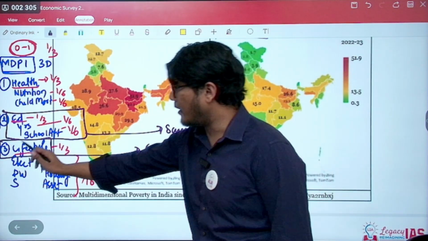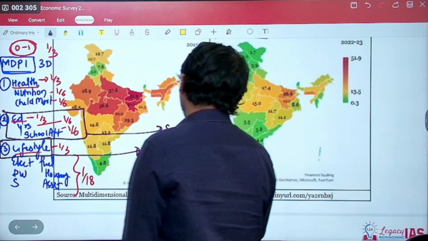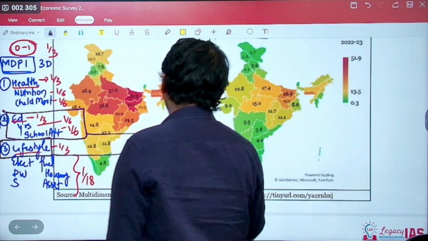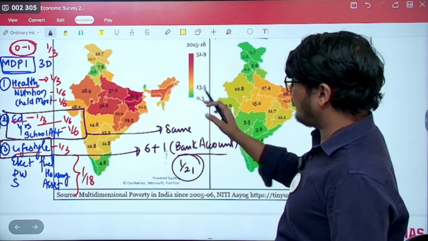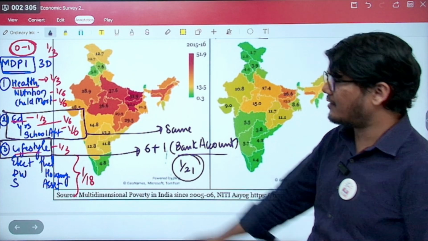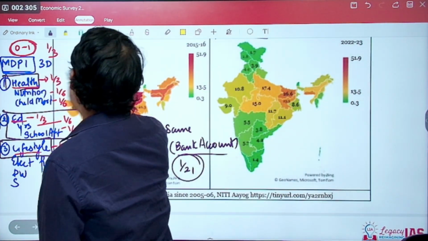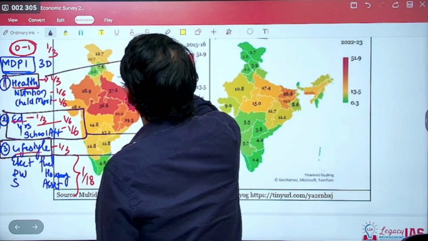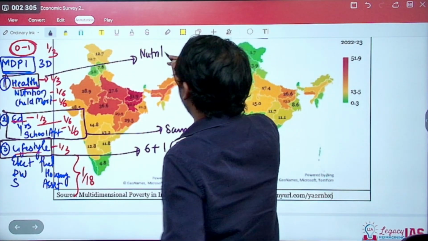So if 1/3 is the weightage of lifestyle divided into 7 equal components, each component will have a weightage of 1/21. Here in education, everything is the same. Education is 1/3, years of schooling and school attendance is also 1/6, it's the same. But there are certain changes that have taken place in health. So in health, what Niti Aayog has done is, health will have the same 1/3 weightage.